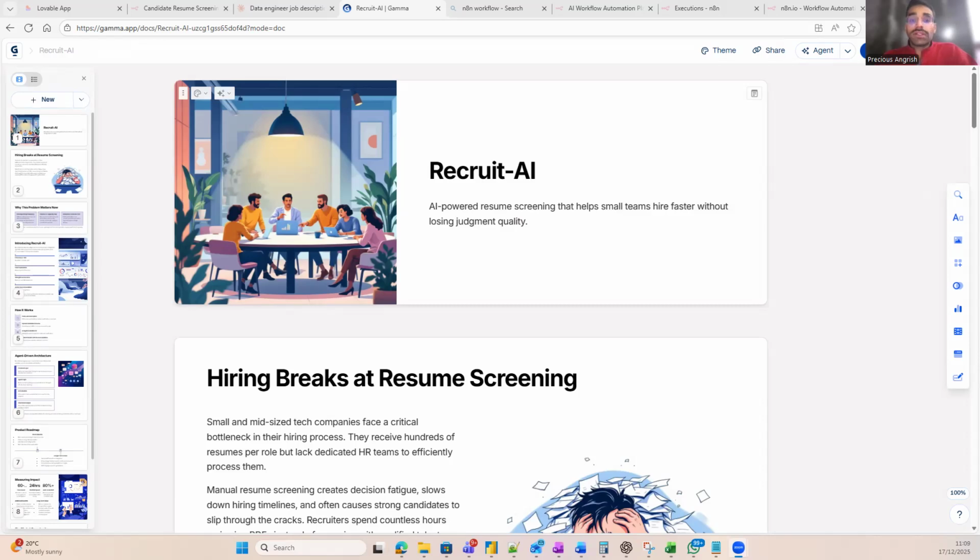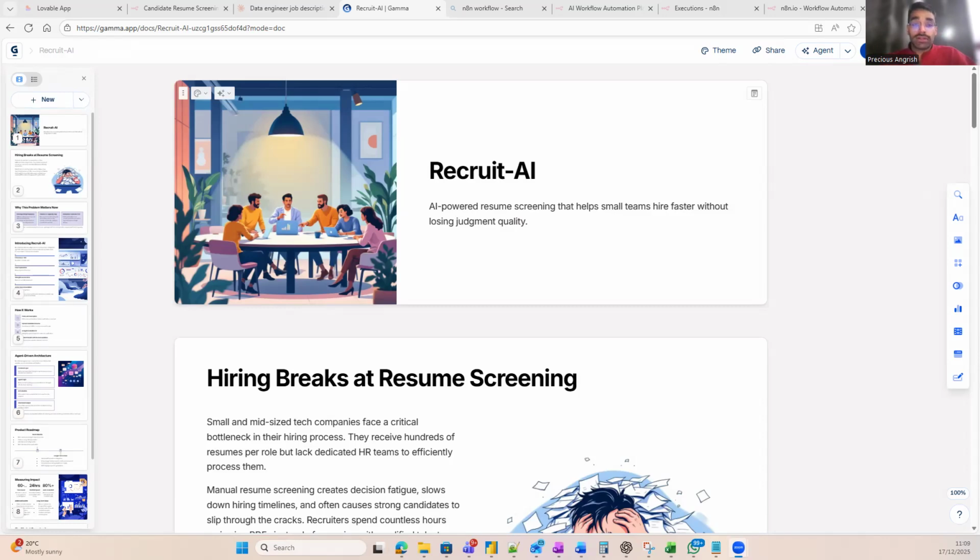Now, for this particular product, I designed RecruitAI for a single primary persona, and her name is Sarah. Sarah is a talent manager or a founder at a 50-person tech company. She screens resumes herself, compares PDFs against job descriptions, and constantly worries she might overlook good talent. She doesn't need another heavy ATS. She needs help with judgment at scale, specifically during early-stage screening.